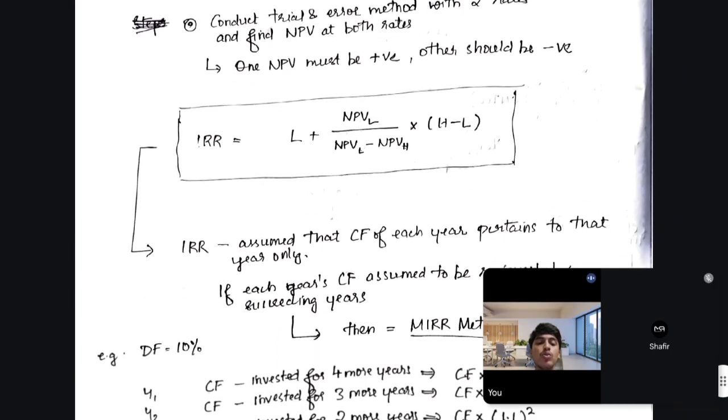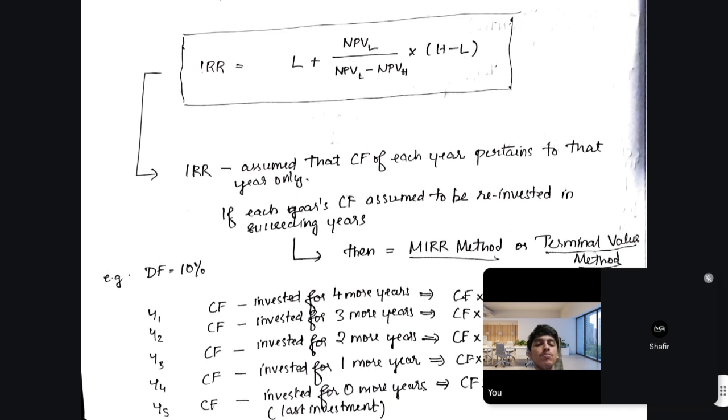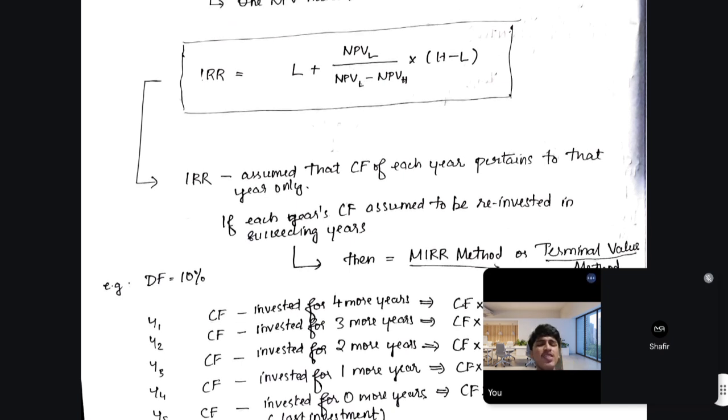Now coming to MIRR, the modified internal rate of return, or you can say the terminal value method. It's somewhat very similar to IRR, and many people get confused between IRR and MIRR.